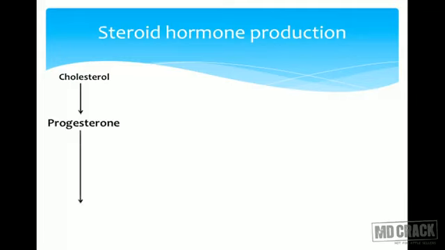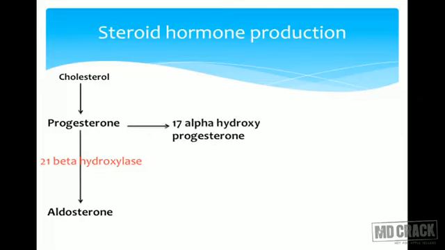Now, the steroid hormone production. Cholesterol forms progesterone. Progesterone, under the influence of 21 beta hydroxylase, gets converted into aldosterone. From progesterone only, there is 17 alpha hydroxyprogesterone conversion, and again under the influence of 21 beta hydroxylase, there is formation of cortisol. So these two are the steroid hormones which are required for normal body function. If there are no steroids, there would be crisis.